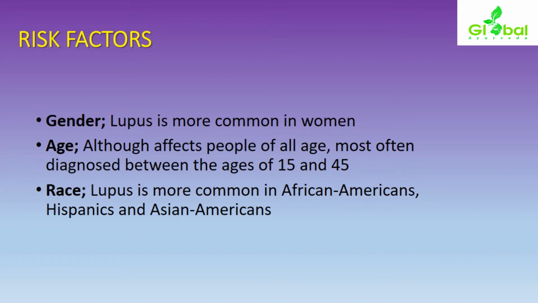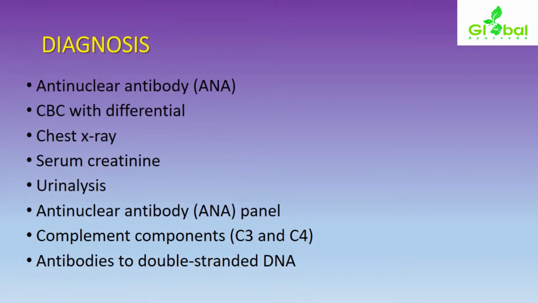Apart from that, exposure to environmental factors is also one more important component. Considering diagnosis of systemic lupus erythematosus, the anti-nuclear antibody test comes first. Whenever a condition is affected with autoimmunity, the presence of anti-nuclear antibody should be checked.